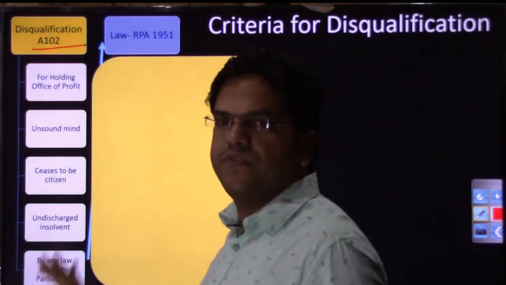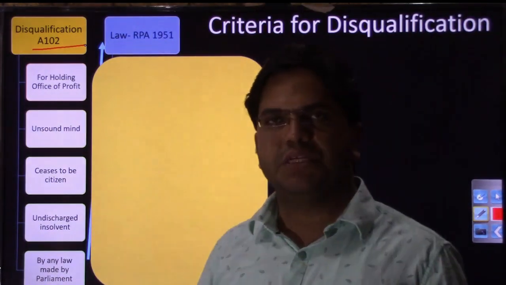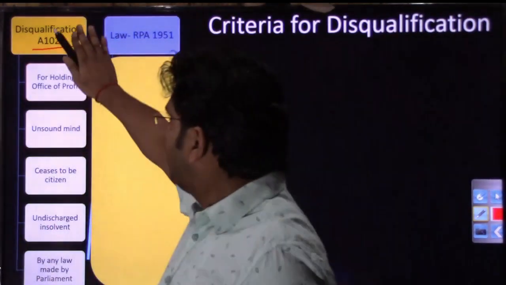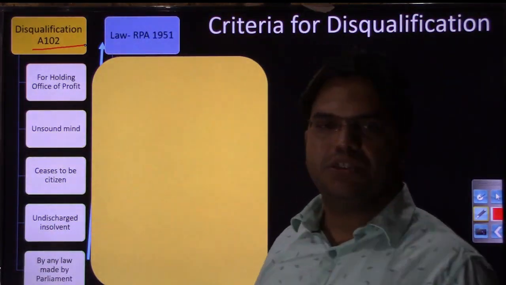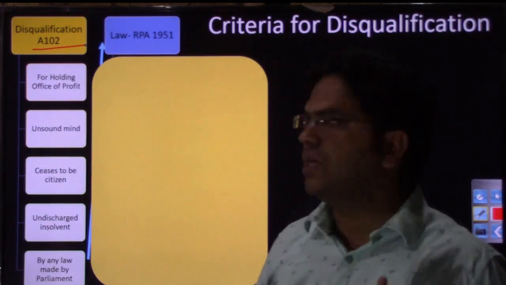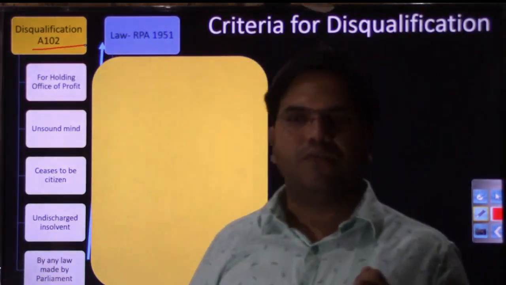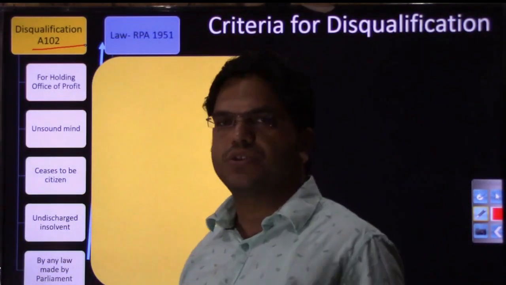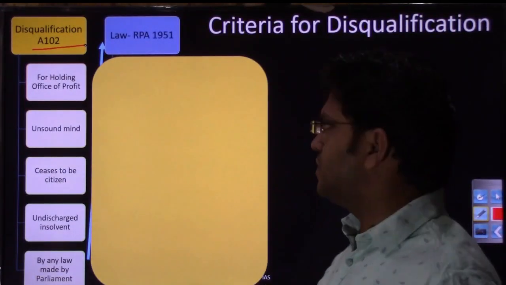Similarly, here as well, there are two sets of grounds on which a member of parliament can be disqualified. One set of grounds has been mentioned in the Constitution. Another set has been mentioned in the Representation of People Act 1951. That is not covered right now. We'll see it once we have discussed the grounds of disqualification mentioned in the Constitution. Thereafter, we'll shift to the other set as well.